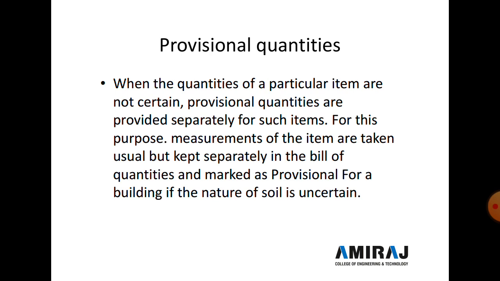Now next topic is provisional quantity. When the quantity of a particular item is not certain, provisional quantity is provided separately for such items. For this purpose, measurement of the item is taken usually but kept separately in the bill of quantity and marked as provisional. For a building, if the nature of the soil is uncertain,